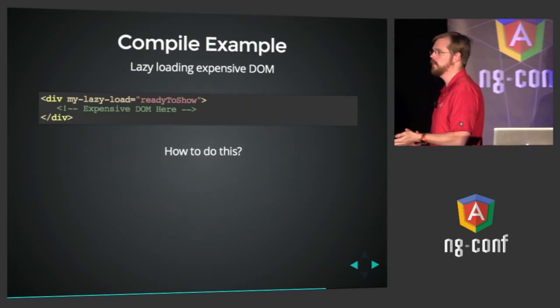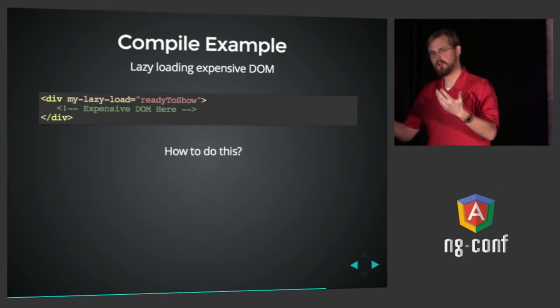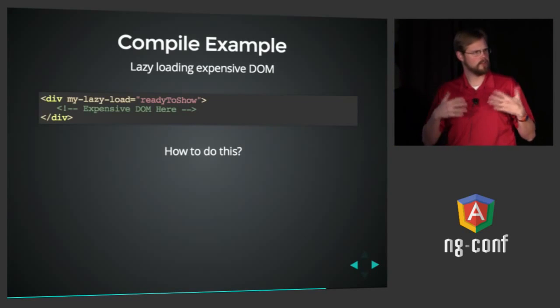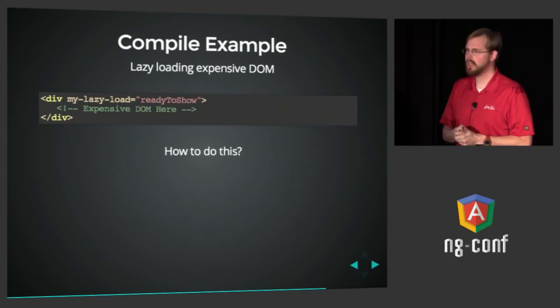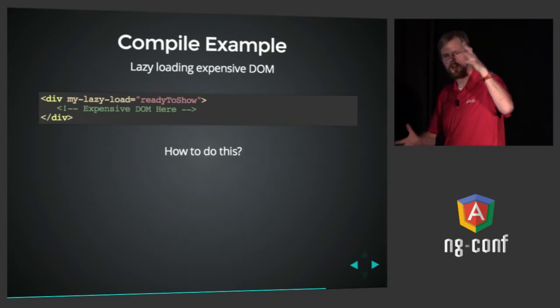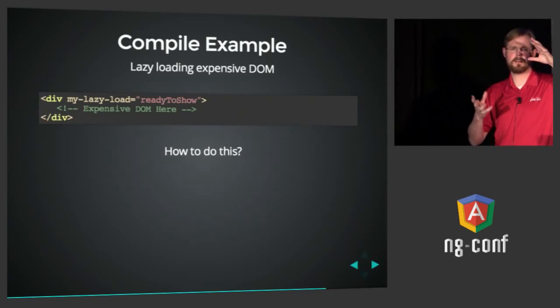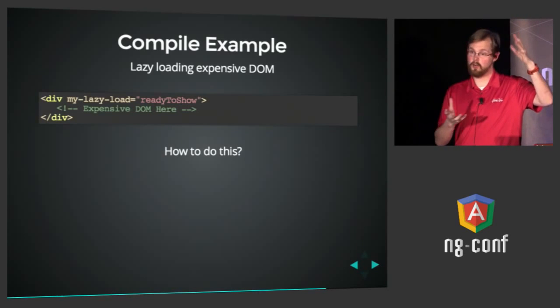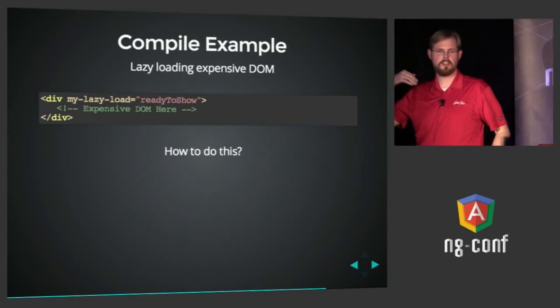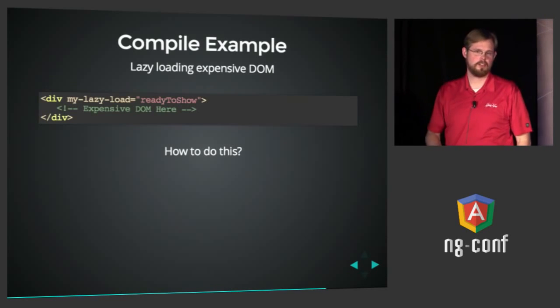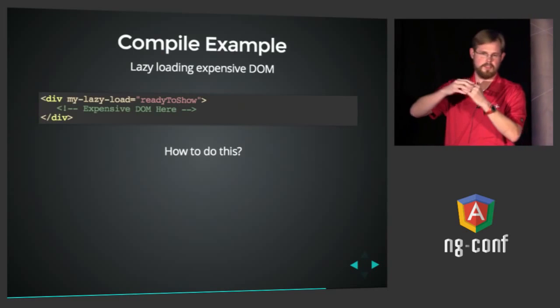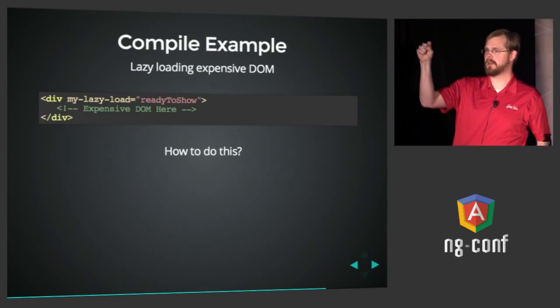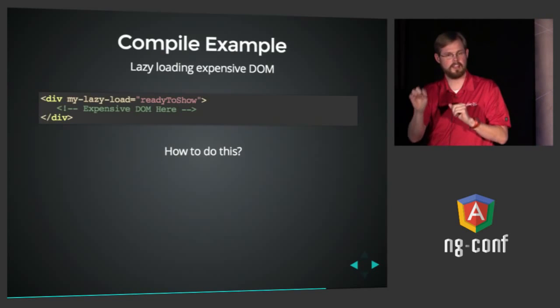So in our application, we started to notice that as we added more and more directives, our pages started to get a little slower. And what we realized was that there's a lot of hidden features on our page that were still being loaded at load time, but weren't necessarily being used until a user, say, clicks a button. So take, for example, a big complicated form that you've got on your page, and the user clicks a button to reveal that form and fill it out and then hit save.